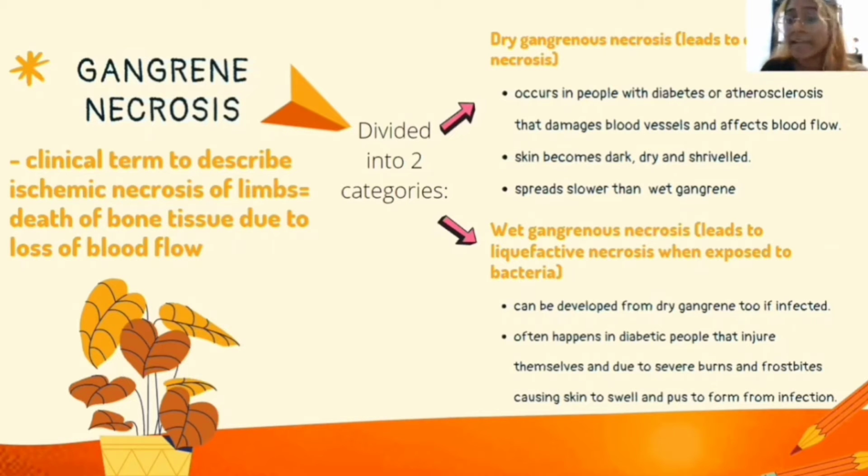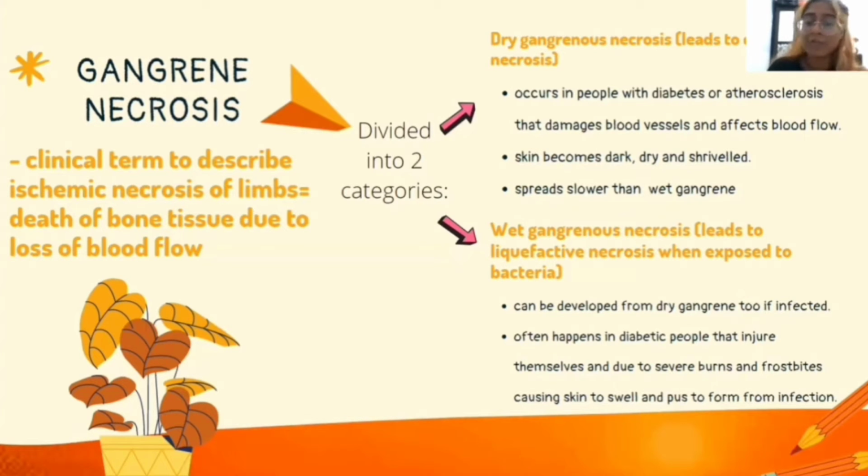Gangrenous necrosis is divided into two categories, which are dry gangrenous necrosis and wet gangrenous necrosis. Dry gangrenous necrosis leads to coagulative necrosis, which usually occurs in people with diabetes or atherosclerosis that damages blood vessels and affects blood flow. The skin becomes dark, dry, and shriveled, and it spreads slower than wet gangrene. Wet gangrenous necrosis leads to liquefactive necrosis when exposed to bacteria. It can also develop from dry gangrene if it's infected.